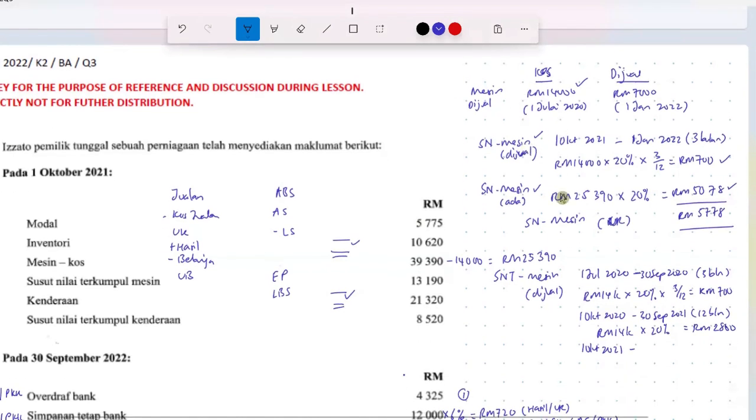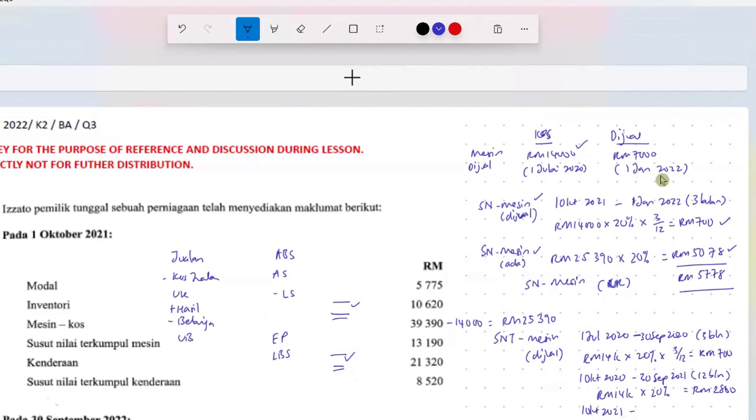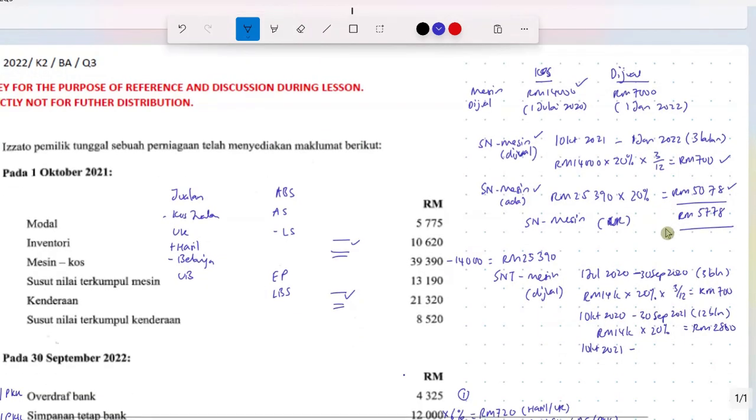Disposal date is January 2022. So until 1st January 2022. How many months here? So again, another 3 months, October, November, December, 31st. So it's another 3 months here, right? Now 3 months here, the depreciation is another 700 ringgit.